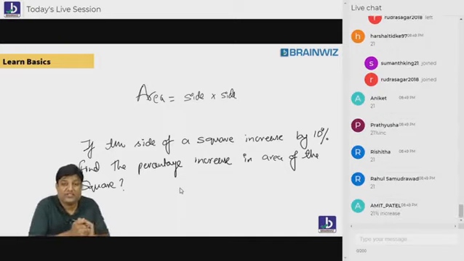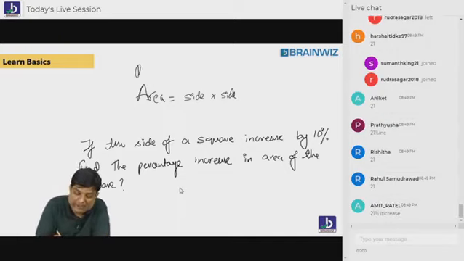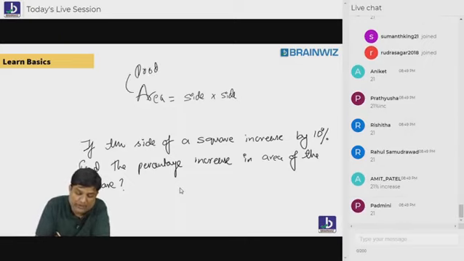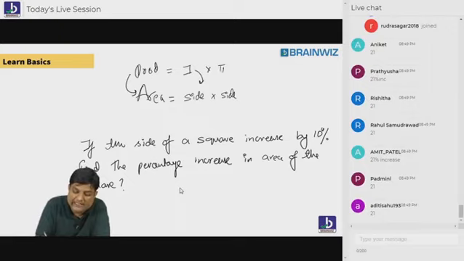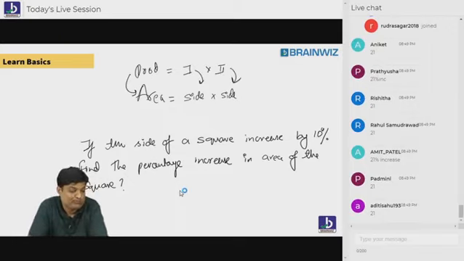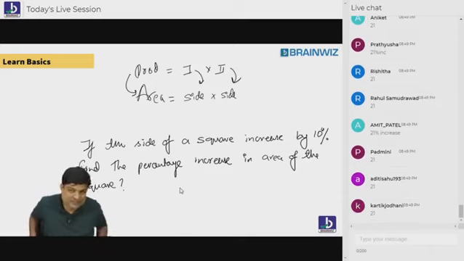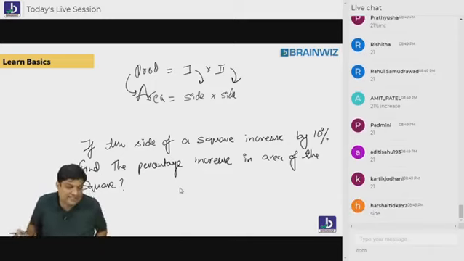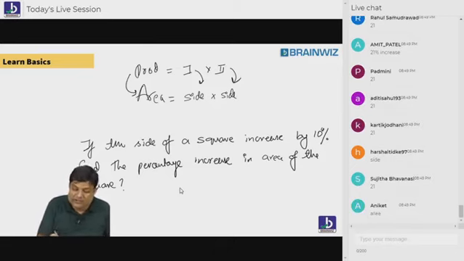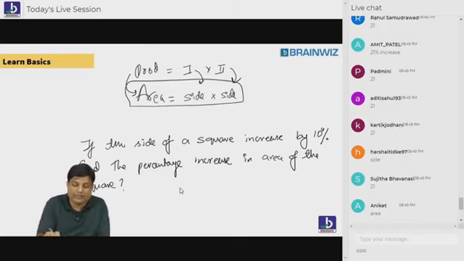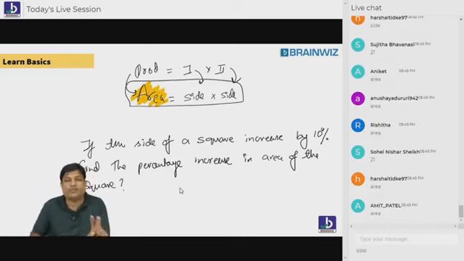Now let me just try to replicate this one. Who is acting like product? Area. Who is acting like first number? Side. Who is acting like second number? Side. Are you understanding? Sunny, you got the answer instantly. Take some time, Reshma. Clear? Now, can we do the same thing here also? Yes. Why? Because it's a product of two numbers. Beta, this is a product of what numbers? This is a product of two numbers.